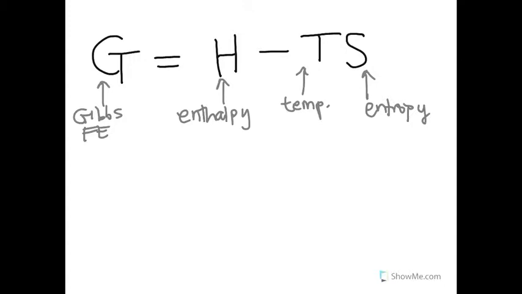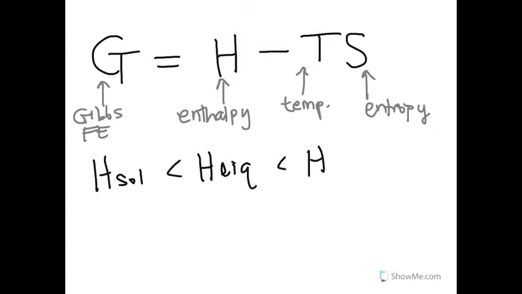Now, you may not have heard of what entropy and enthalpy were before, but we'll give you some simple explanations so you can remember them. Your enthalpy is given by how much heat you need to put in to form something. So if you think about it, you need to heat up a solid to form a liquid. You need to heat up a liquid to form a gas. So the enthalpy of the solid is the lowest, the enthalpy of the liquid is in the middle, and the enthalpy of the gas is the highest.